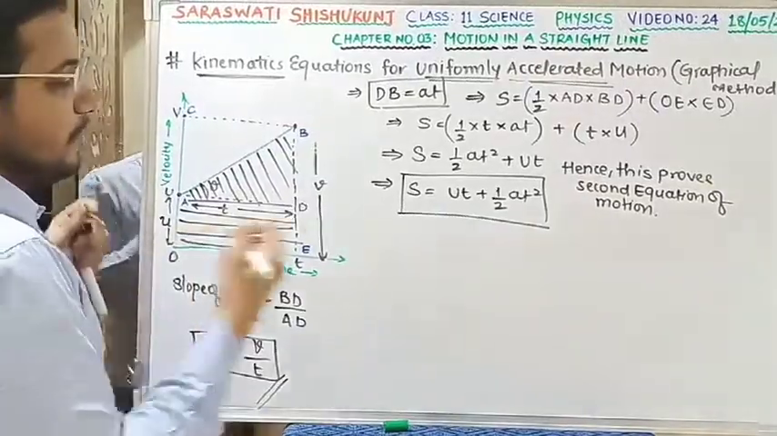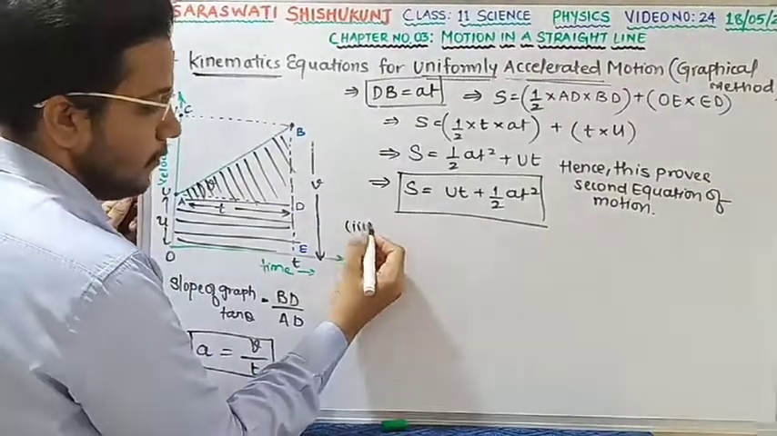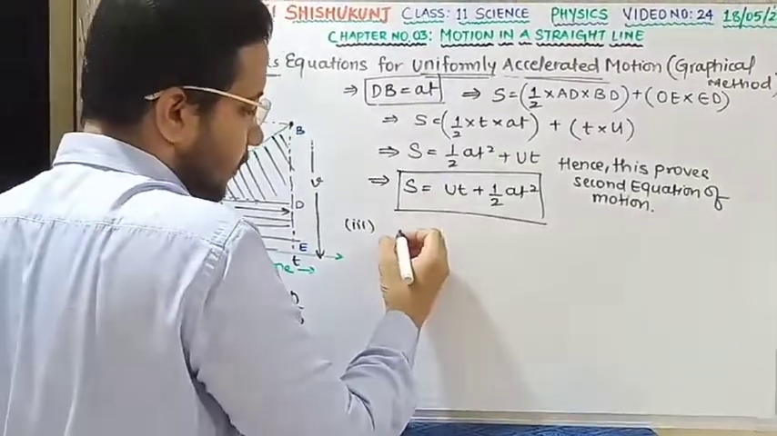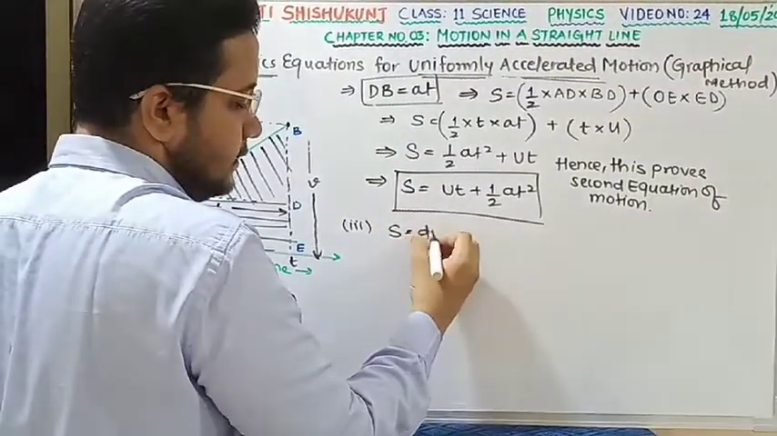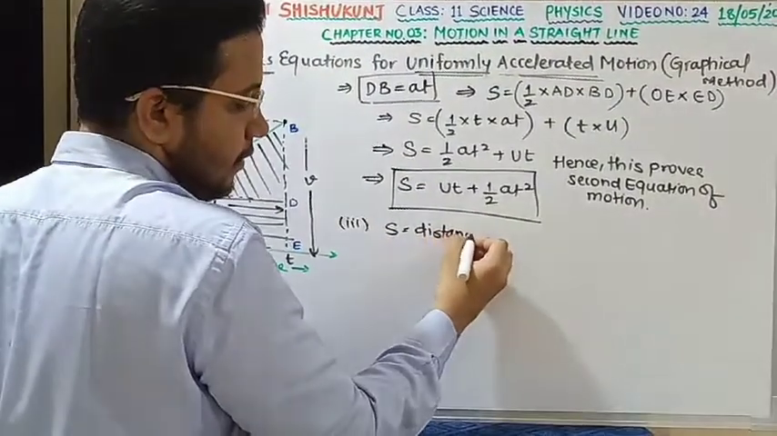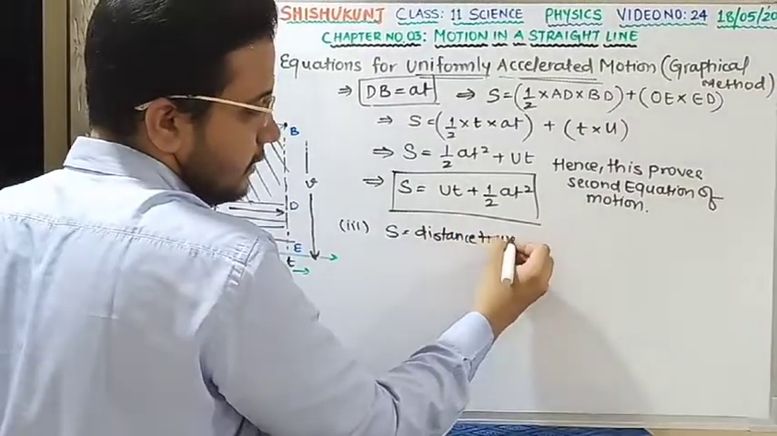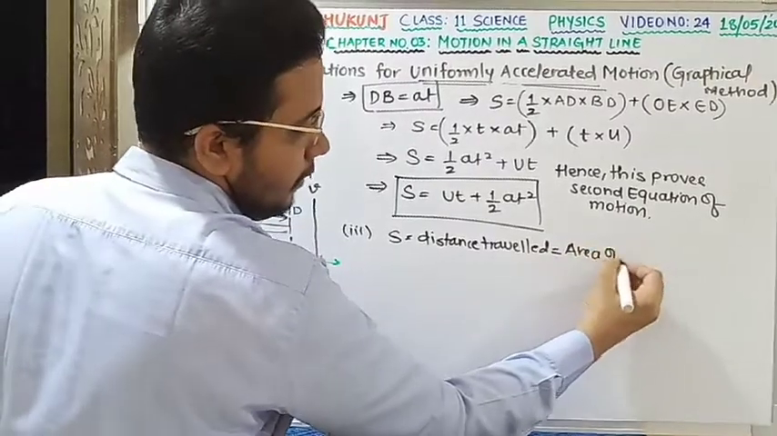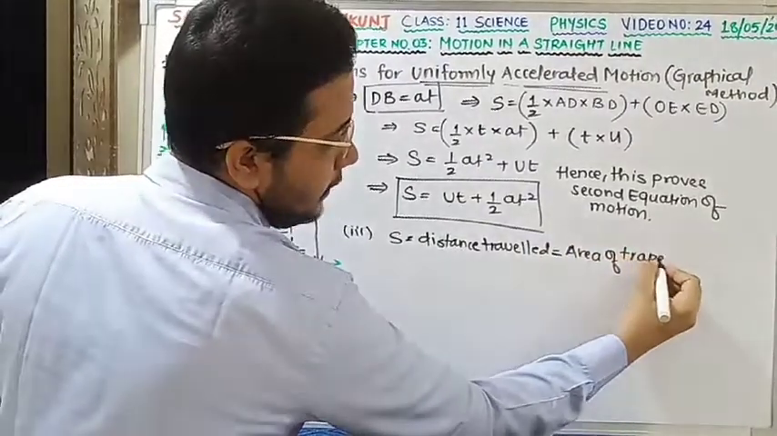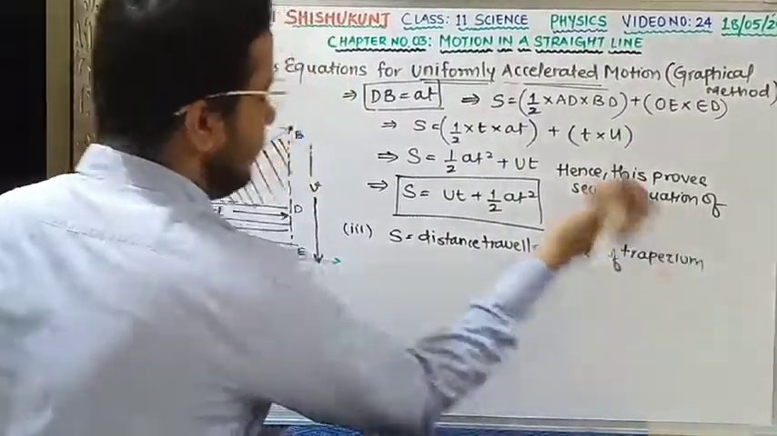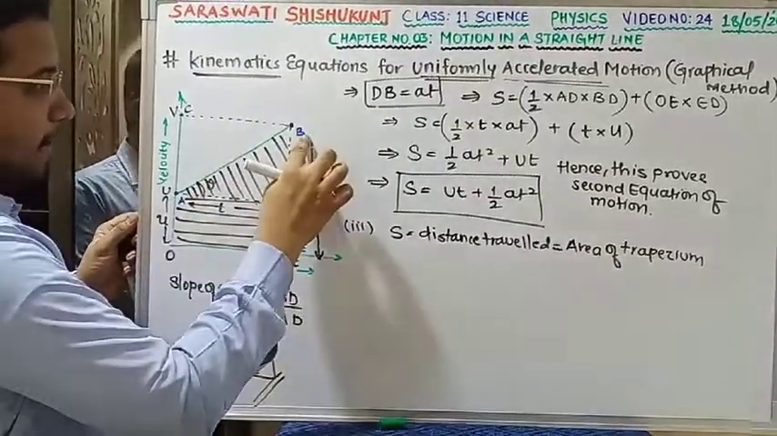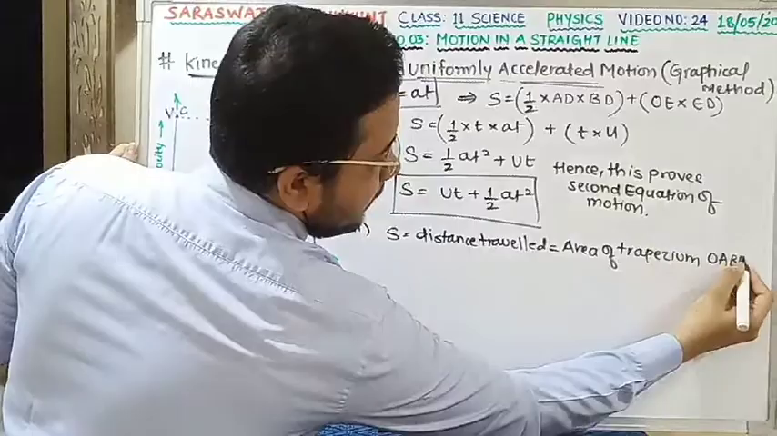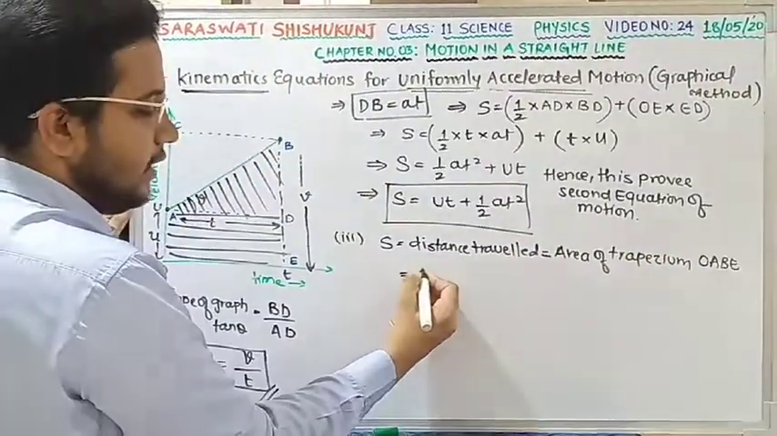Okay. Now moving to the third equation. Again, we know that S, the distance traveled, is nothing but what? Area of trapezium. Which trapezium? OABE. Till this clear?